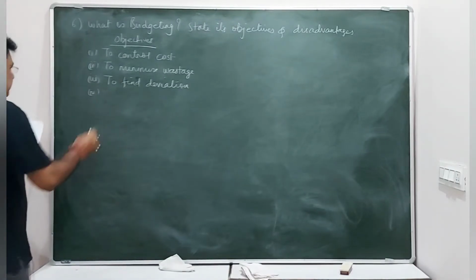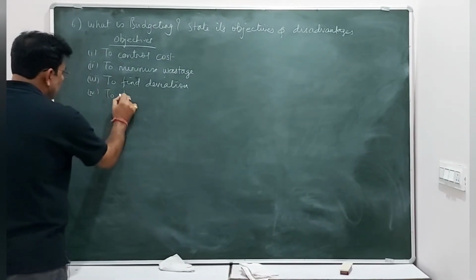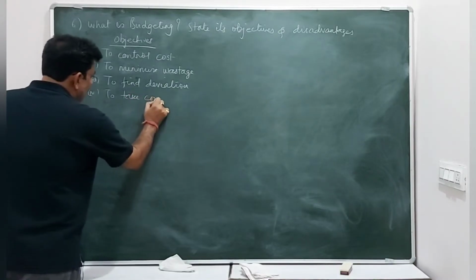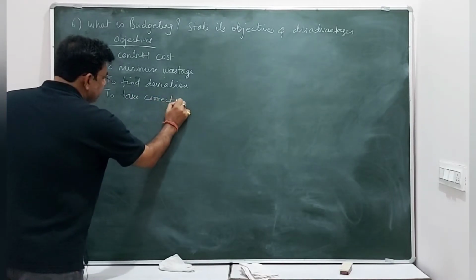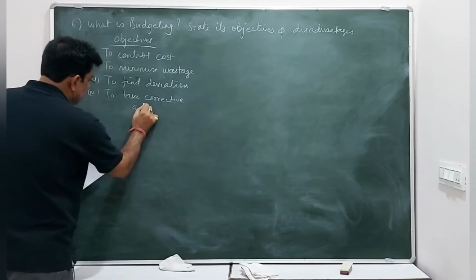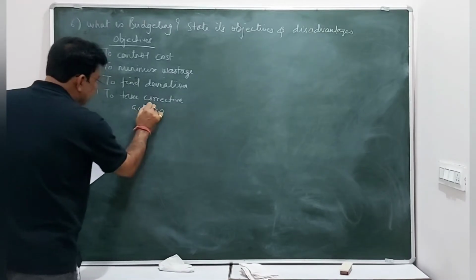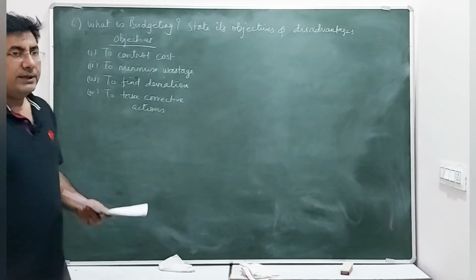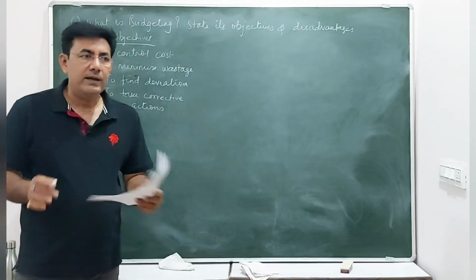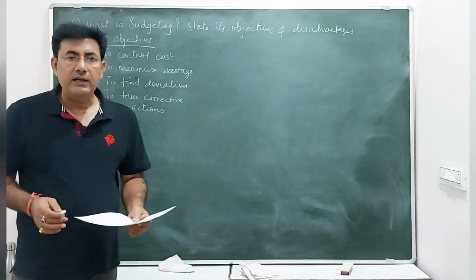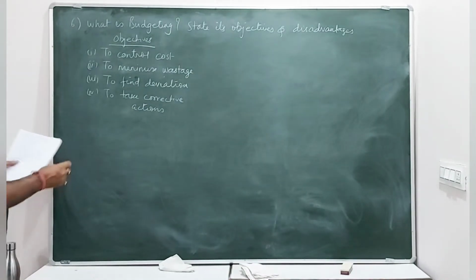And the fourth one, to take corrective actions. If there are any deviations, corrective actions are taken by the manager so that the standard performance and the actual performance go hand in hand.